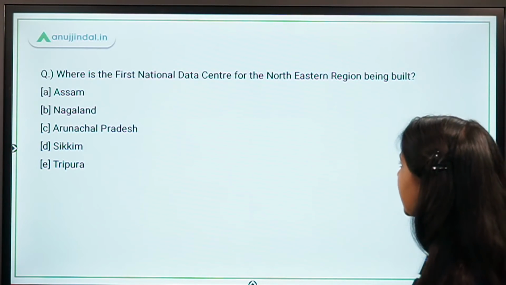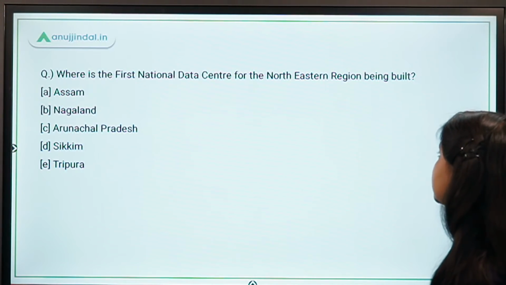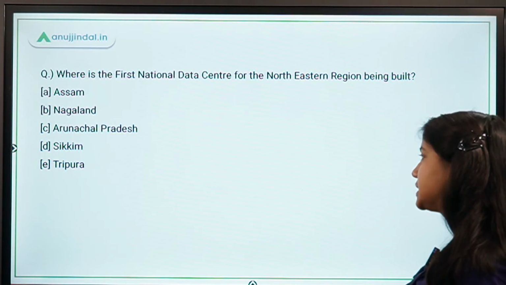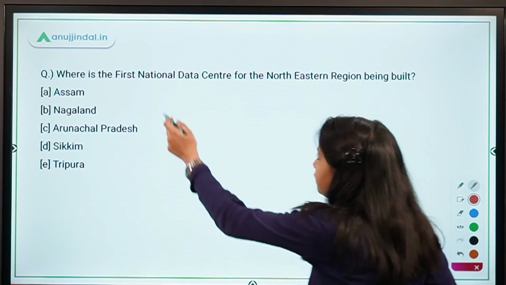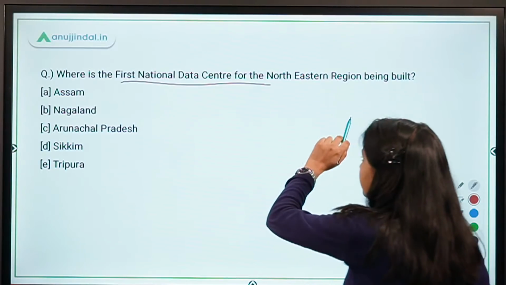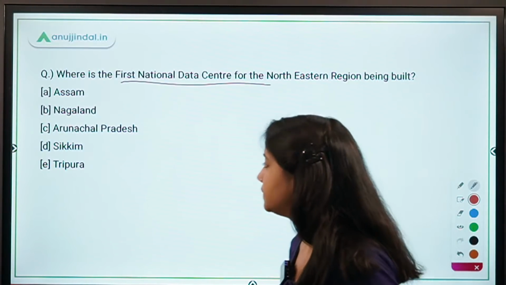Where is the first national data center for the northeastern region being built? Assam, Nagaland, Arunachal Pradesh, Sikkim, Tripura. So it is the first national data center for the northeastern region.